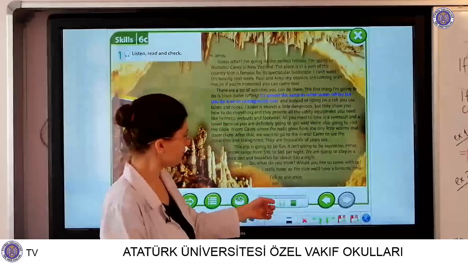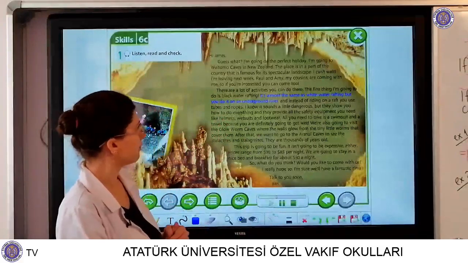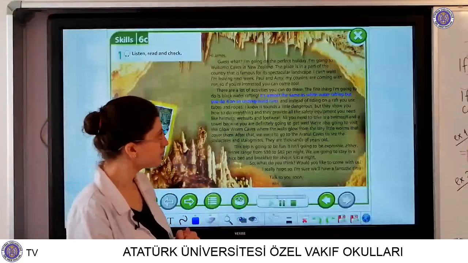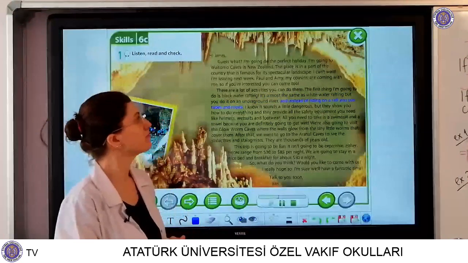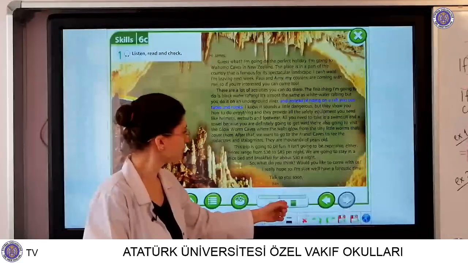It's almost the same as whitewater rafting, but you do it on an underground river. And instead of riding on a raft, you use tubes and ropes.